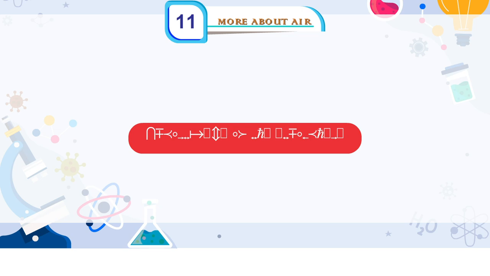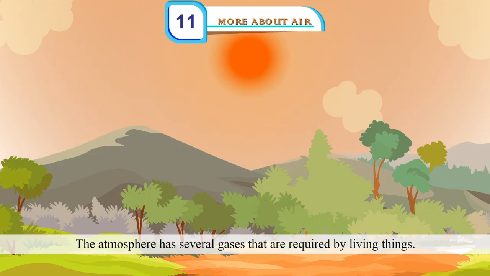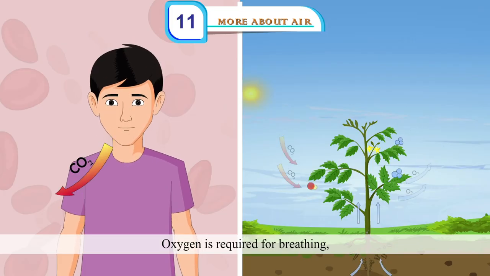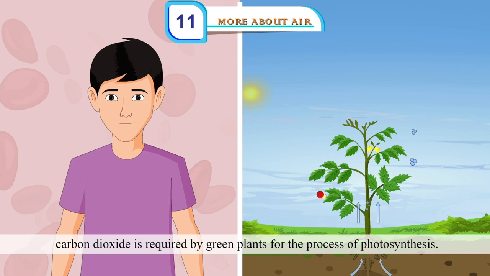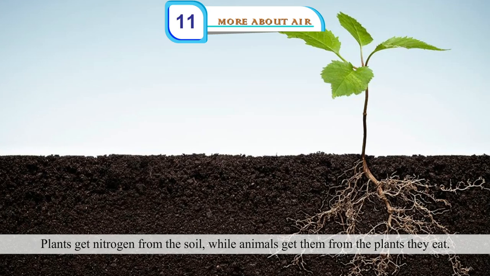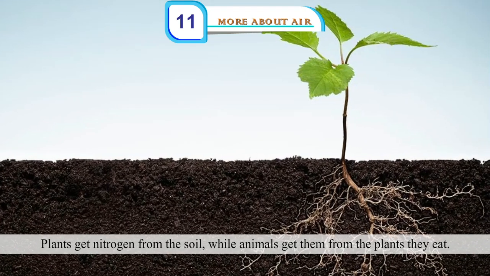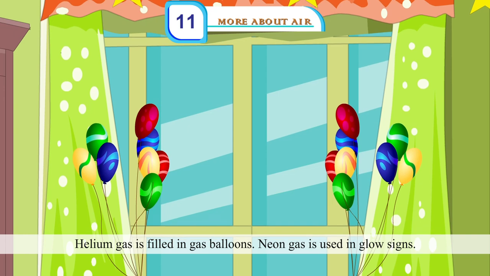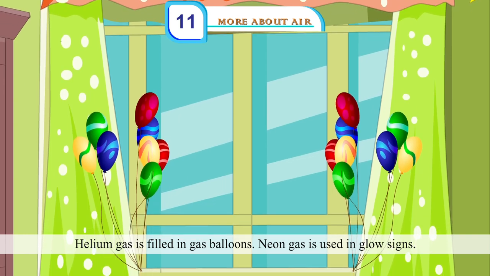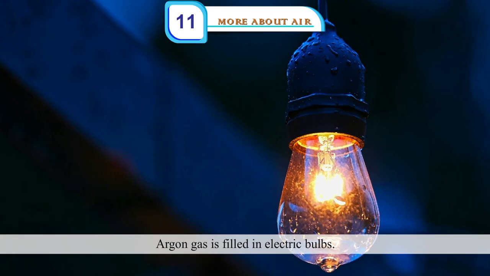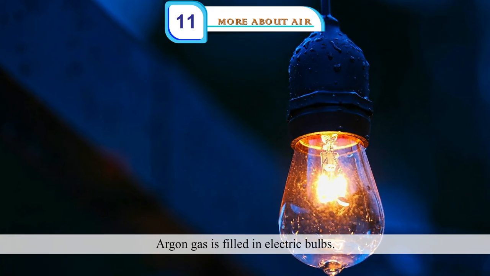Importance of the atmosphere. The atmosphere has several gases that are required by living things. Oxygen is required for breathing. Carbon dioxide is required by green plants for the process of photosynthesis. Plants get nitrogen from the soil, while animals get it from the plants they eat. Helium gas is filled in gas balloons. Neon gas is used in glow signs. Argon gas is filled in electric bulbs.